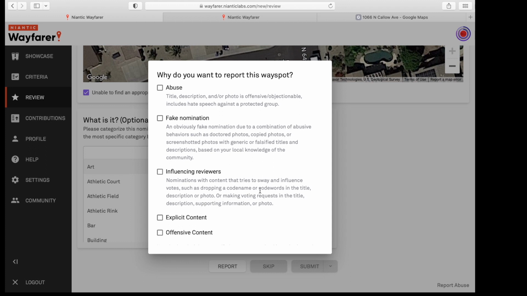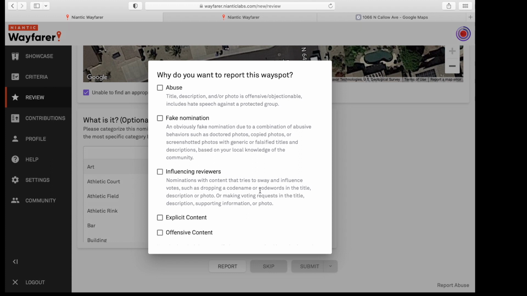They have abuse, and this is an important definition because, of course, lately everybody's been talking about abuse of the system and getting banned, so you really want to pay attention to this one. They're describing it as title, description, and/or photo is offensive, objectionable, includes hate speech against a protected group. I can tell you, personally, I don't think I've ever seen one of those, and I have been reviewing for years. So I would guess it depends on the area and where people are submitting, but in my particular area, I don't see a lot of what they would term abuse.